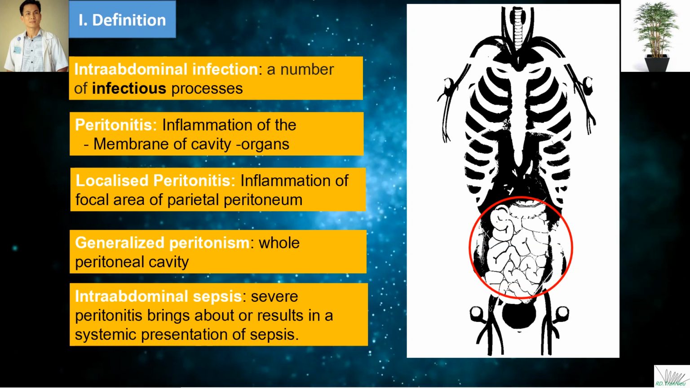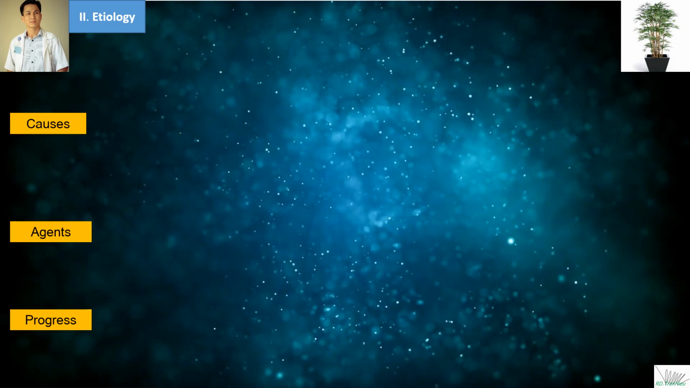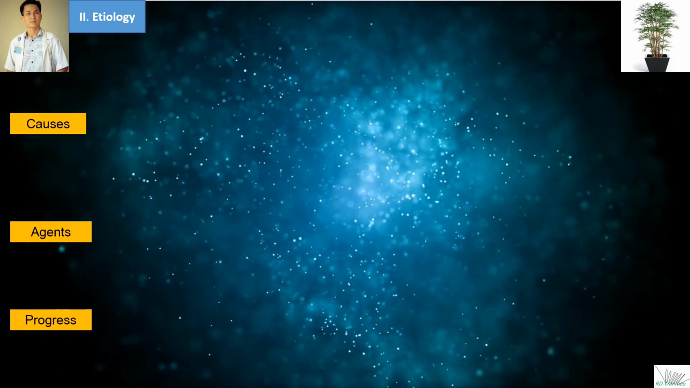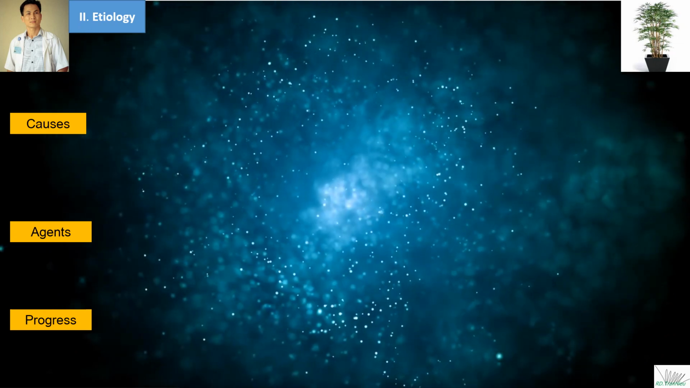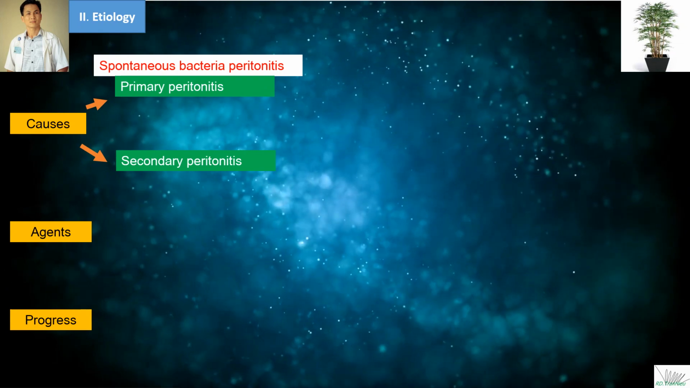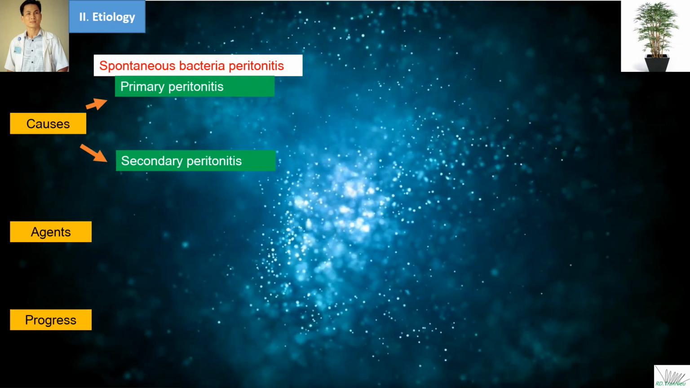Okay. Second, we will consider the division of peritonitis. If we look at it from the causes window, it will be primary and secondary peritonitis.